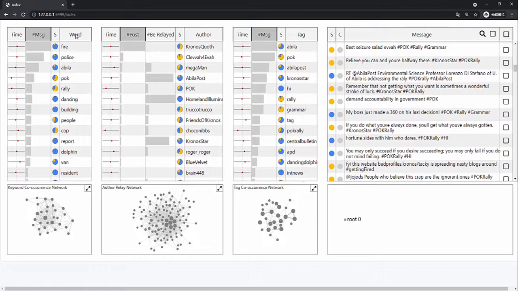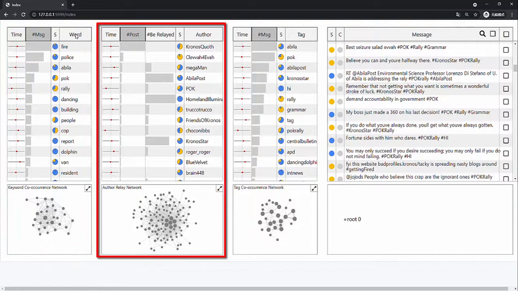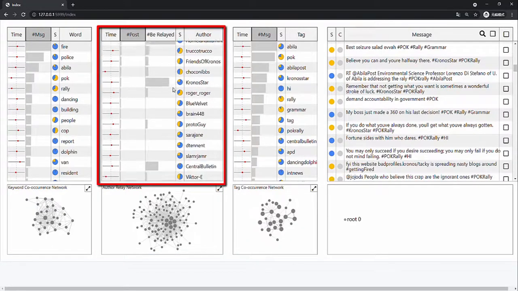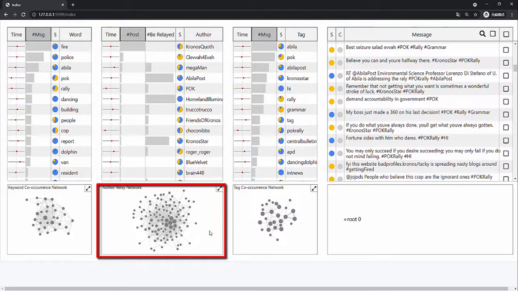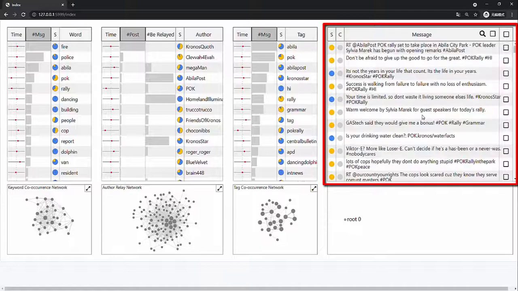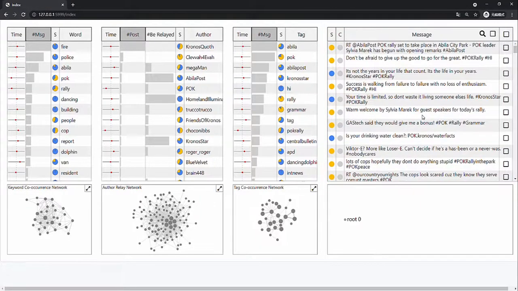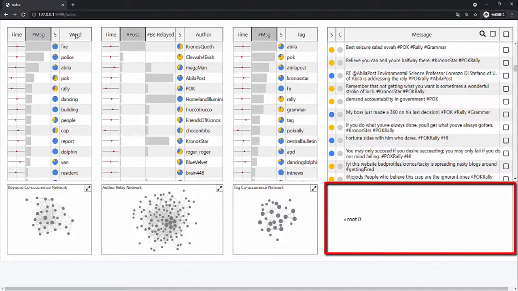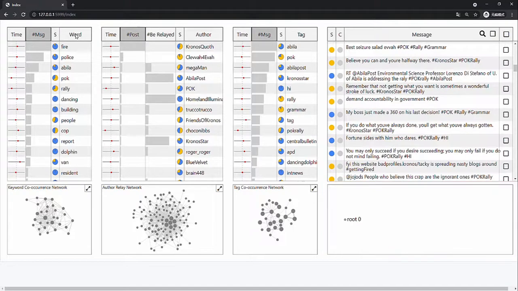In our first visualization system, we identify 3 roles: keyword, author, and tag. For each role, we create a list of its important instances and a network of these instances. A message panel is used to display messages related to an instance of interest. We identify different types of content by creating a classification tree, in which each node represents a type.